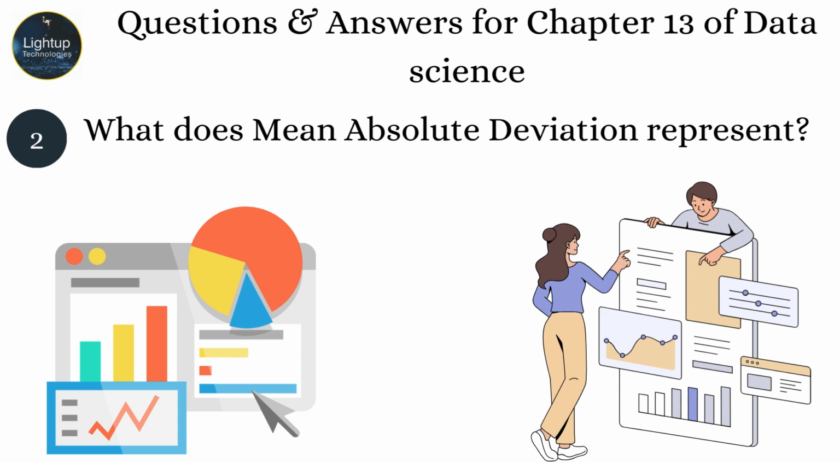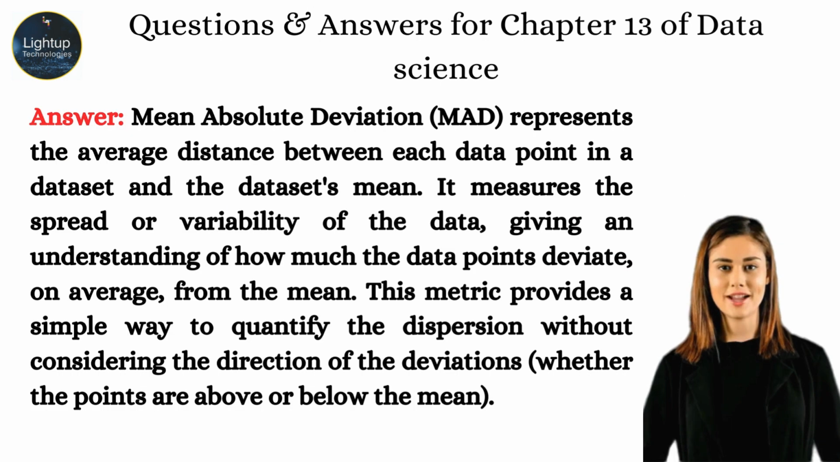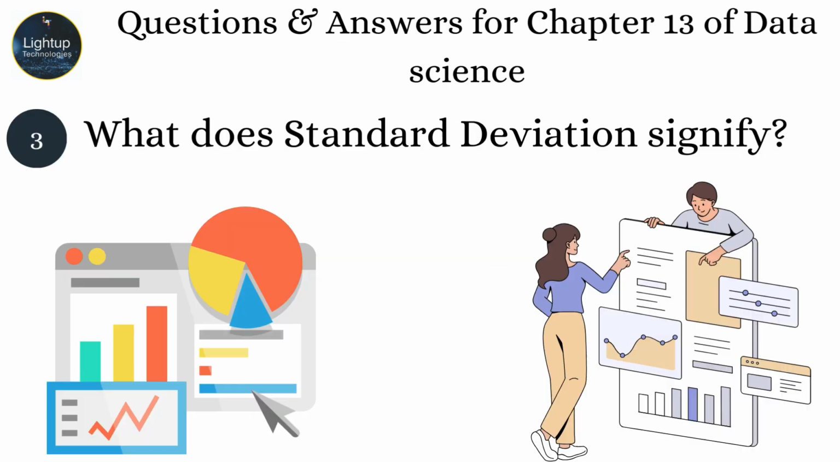What does mean absolute deviation represent? Mean absolute deviation, MAD, represents the average distance between each data point in a dataset and the dataset's mean. It measures the spread or variability of the data, giving an understanding of how much the data points deviate, on average, from the mean. This metric provides a simple way to quantify the dispersion without considering the direction of the deviations.